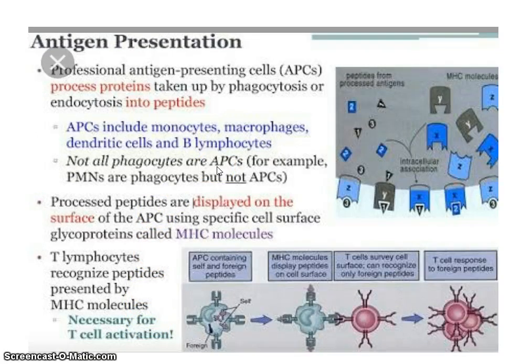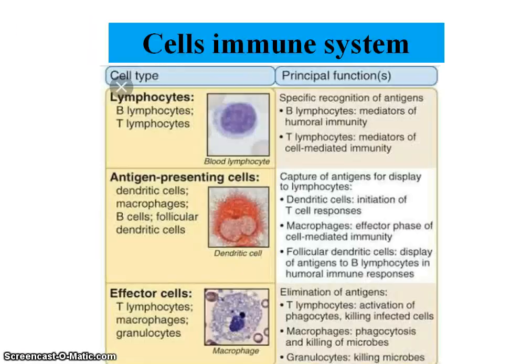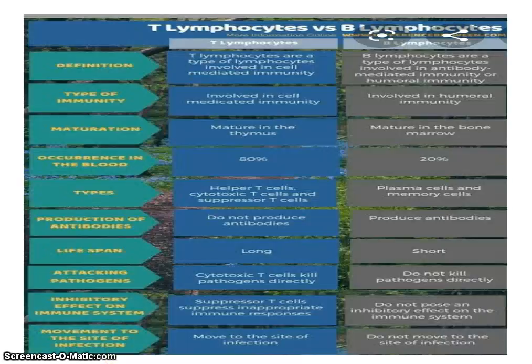So students, in this lecture we have studied the cells involved in immunity. Three types of cells are involved in immunity: lymphocytes, antigen presenting cells and effector cells.